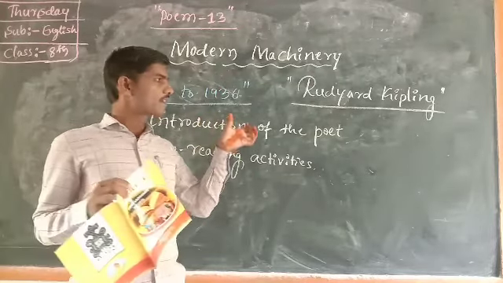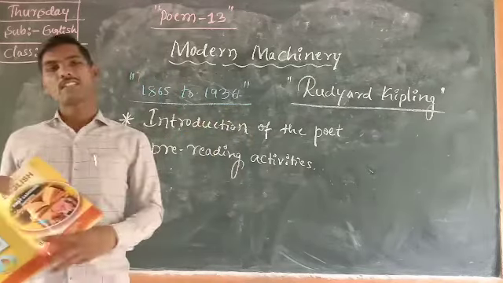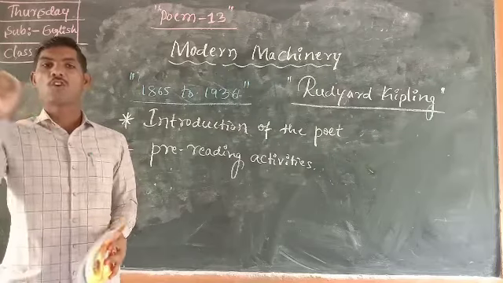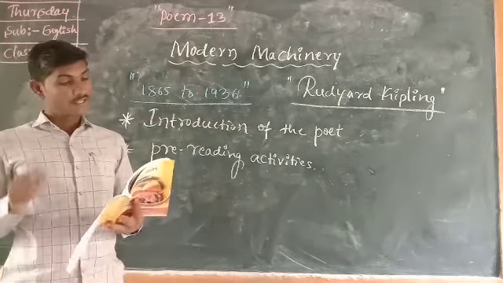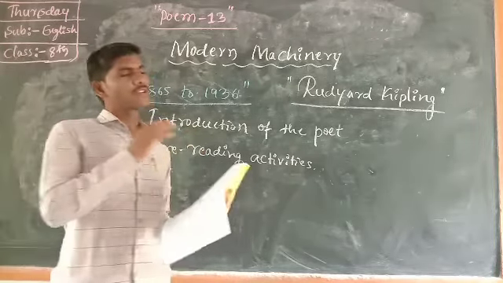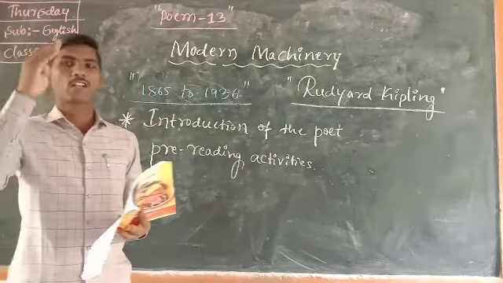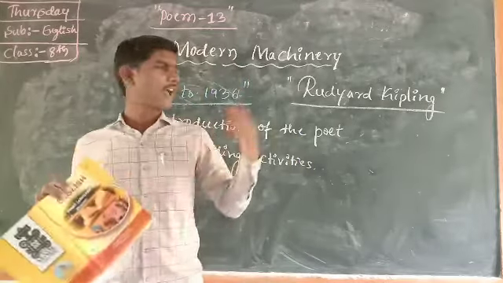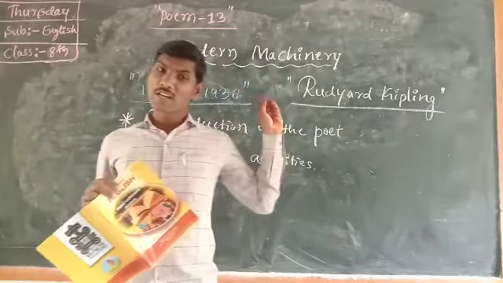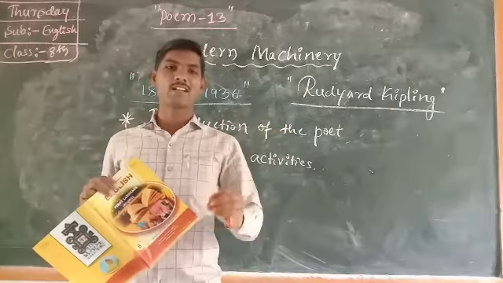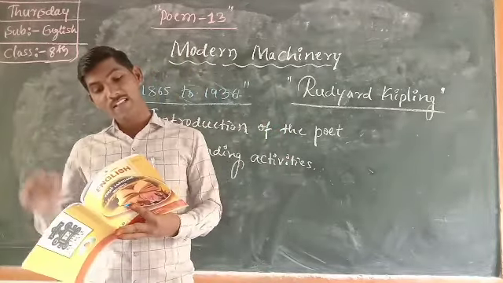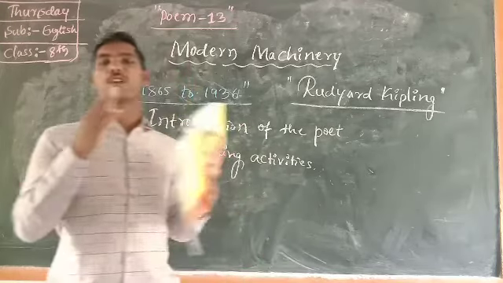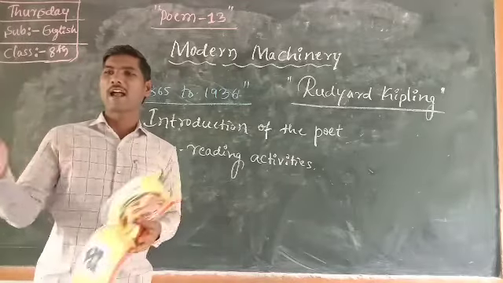The main specialty of Rudyard Kipling is that he was a short story writer. He wrote so many short stories. That's why he is very famous for short stories in English. The next point is that he was a poet and a novelist. He had different qualities. Not only was he a short story writer, he was also considered as a poet and a novelist. What is the main difference between a story writer and a poet and a novelist?